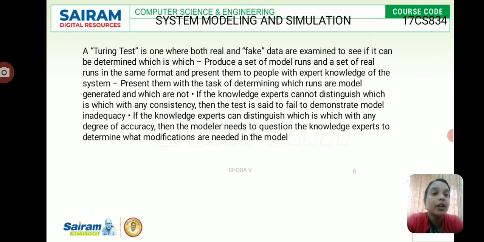This is one where both real and fake data are examined to see if it can be determined which is which. Produce a set of model runs and a set of real runs in the same format, and present them to people with expert knowledge of the system, with the task of determining which runs are model generated and which are not. If the experts cannot distinguish which is which consistently, then the test is said to fail to demonstrate model inadequacy. So this is a degree of accuracy, we can say.